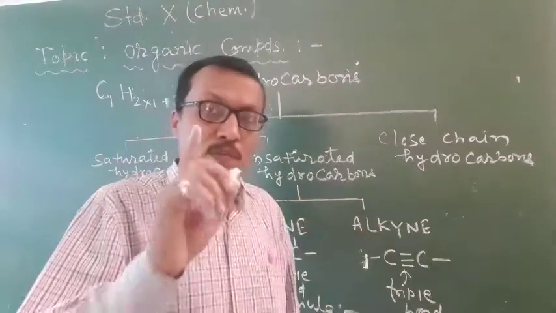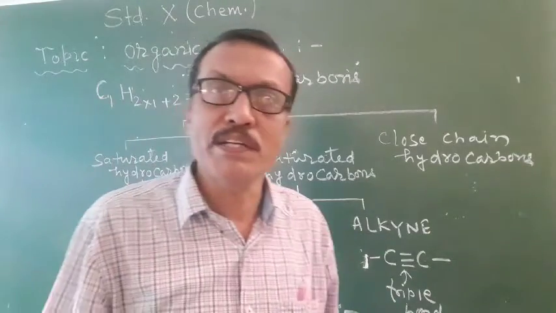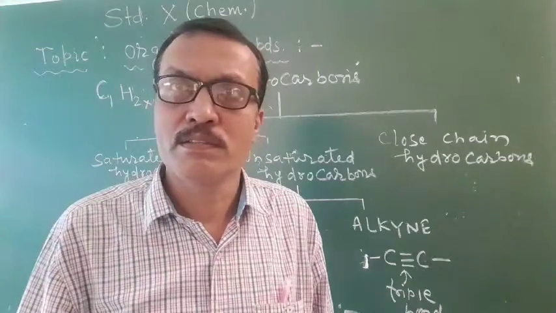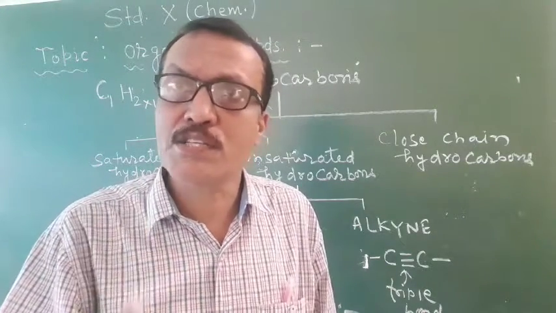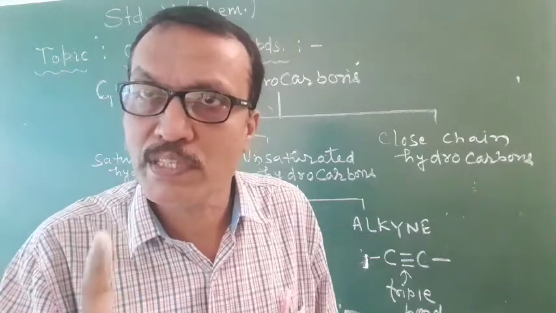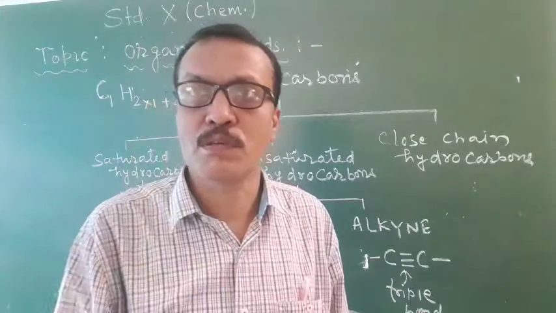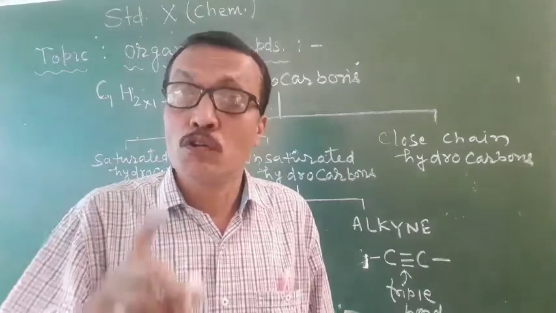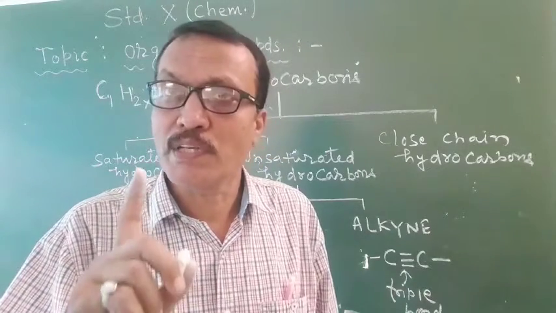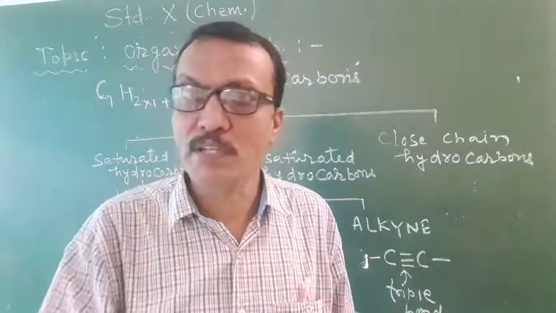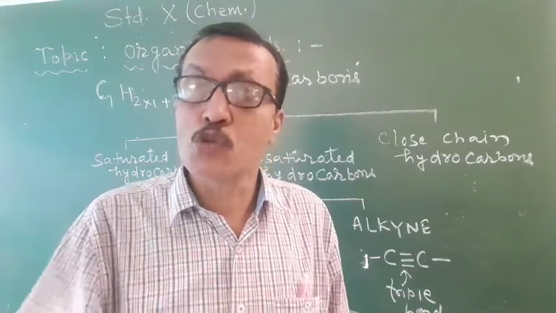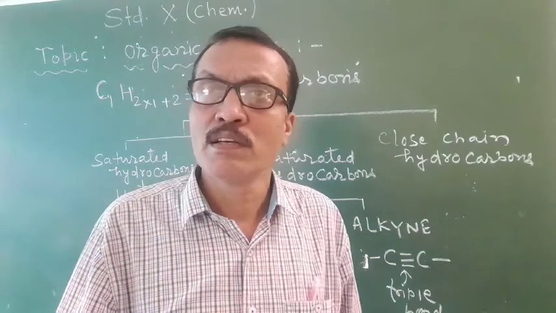And here one thing you must keep in your mind: for alkene and alkyne, at least 2 carbons should be there. So the simplest alkene will be of 2 carbon atoms, not 1 carbon atom.